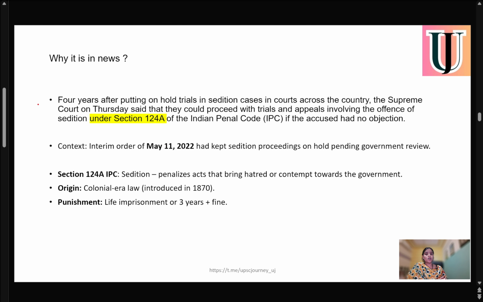Now what is the whole context of the news? As of now the government has put a hold on the trial or registration of cases under the Sedition Act, but even after 4 years of putting trials in sedition cases on hold in courts across the country, the Supreme Court on Thursday said that they could proceed with the trials and appeals involving the offense under sedition, section 124A of IPC, if the accused had no objection.